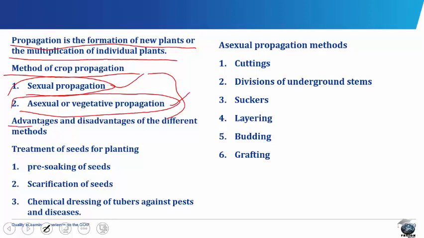Talking about the advantages and disadvantages of the different methods, that's the advantages and disadvantages of the sexual propagation and also the asexual or vegetative propagation. In the sexual propagation, there are many advantages for using seeds to propagate a crop. They include: 1. Seeds are easy to carry from place to place.